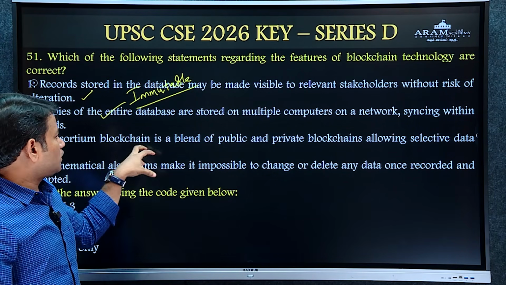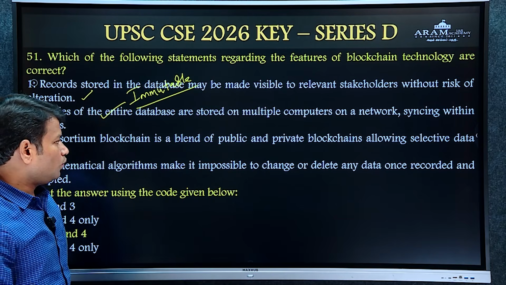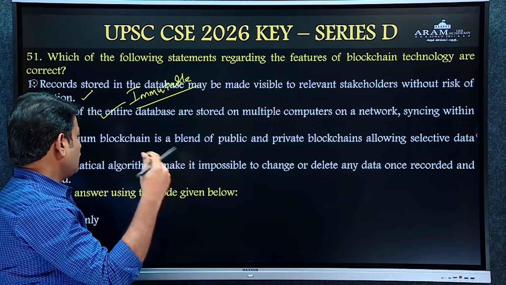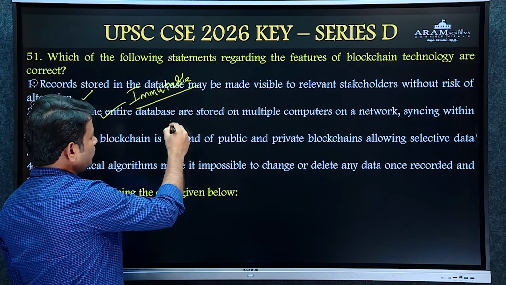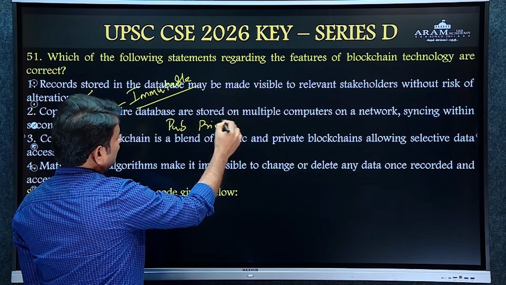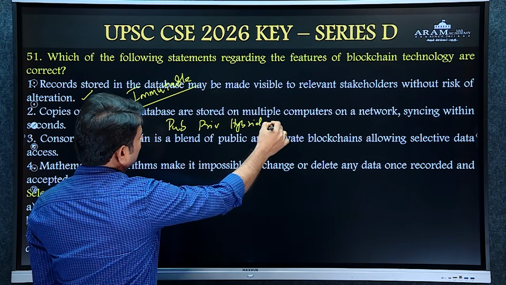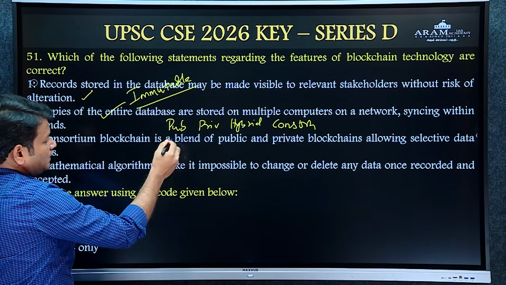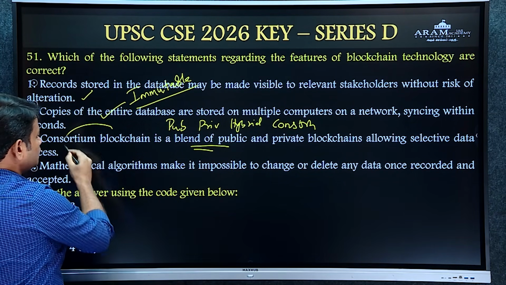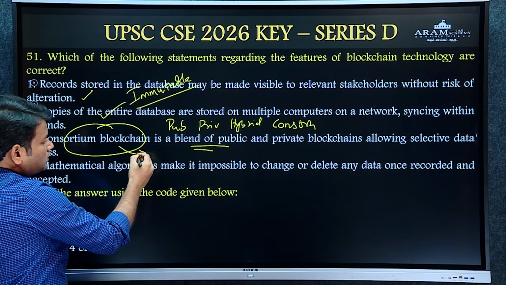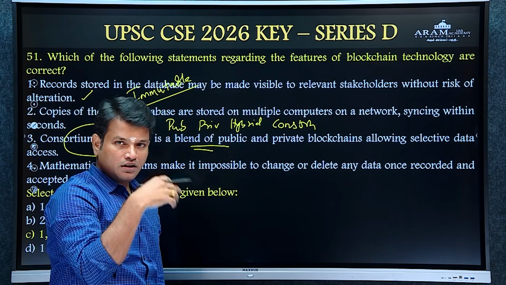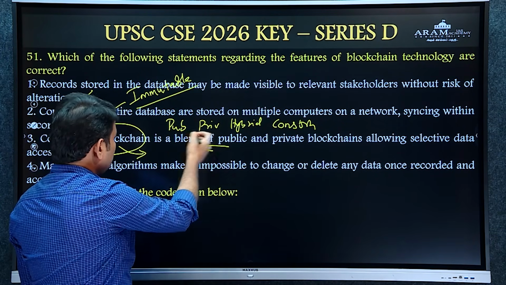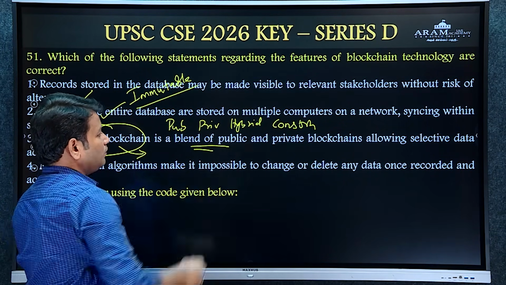Then, consortium blockchain is a blend of public and private blockchains allowing selective database access. Actually, there are 4 types of blockchain: public blockchain, private blockchain, hybrid blockchain, and consortium blockchain. The statement UPSC has given is about hybrid blockchain, not consortium blockchain. In consortium blockchain, the information can be accessed by a group of organizations, but hybrid blockchain is a blend of public and private blockchains.